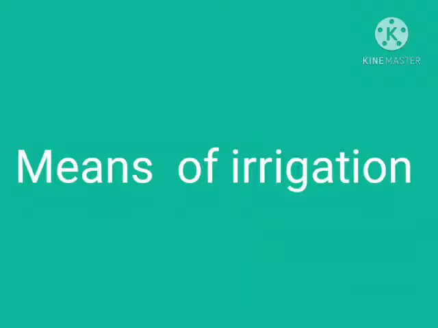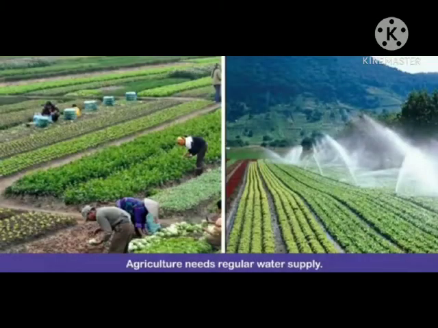Now we will do the next topic, means of irrigation. To grow crops, farmers need sufficient and timely supply of water. This is possible only through irrigation.